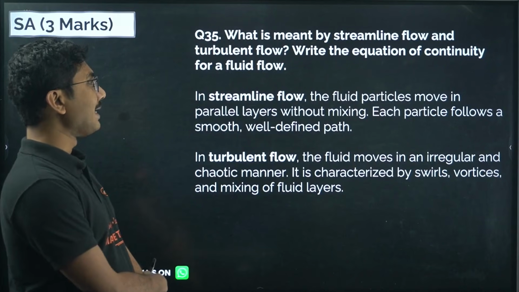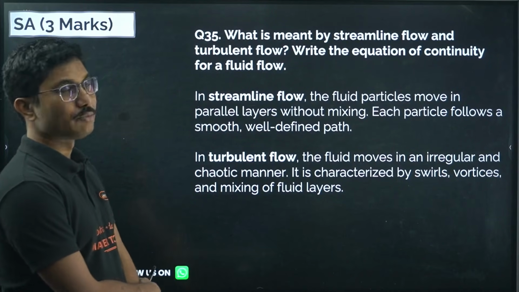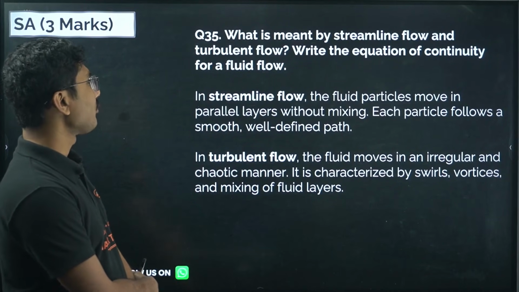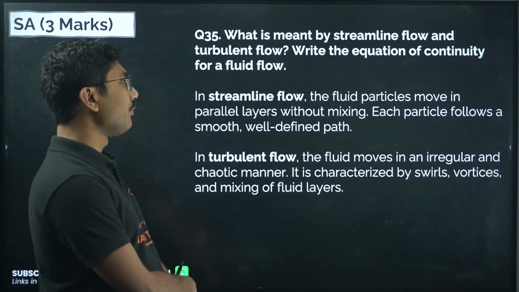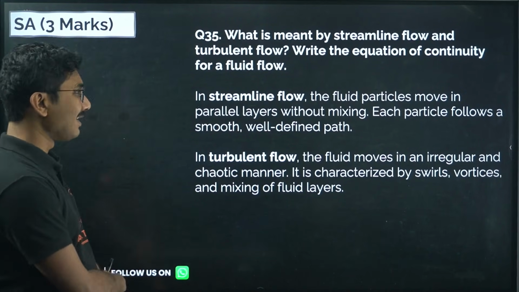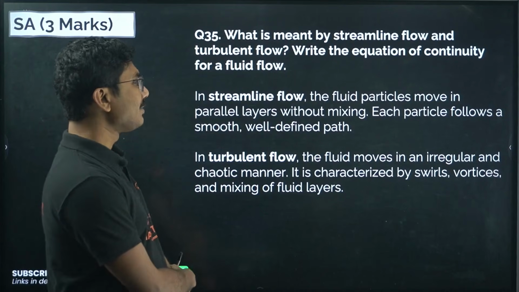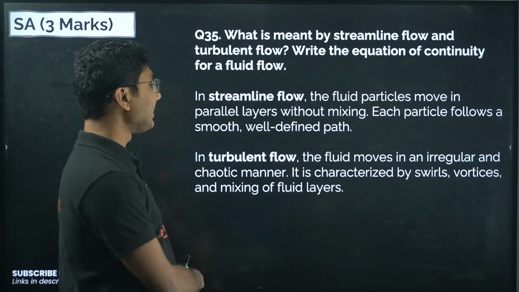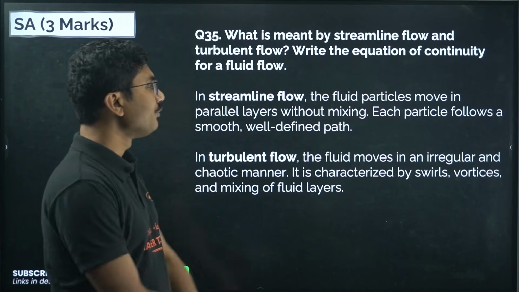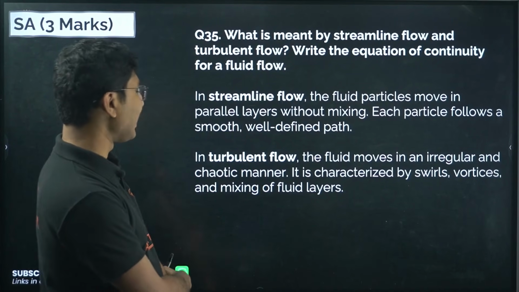What is meant by streamline flow and turbulent flow? Write the equation of continuity for a fluid flow. In streamline flow, the fluid particles move in parallel layers without mixing. Each particle follows a smooth, well-defined path. In turbulent flow, the fluid moves in an irregular and chaotic manner.